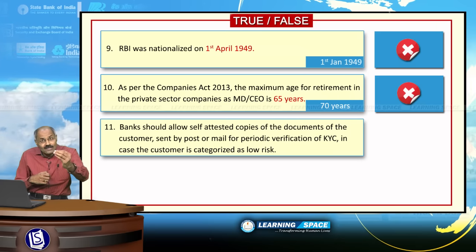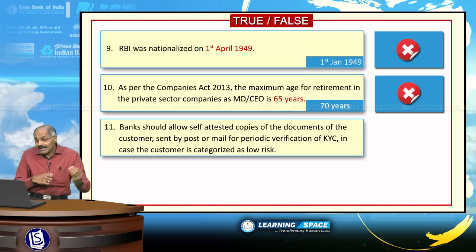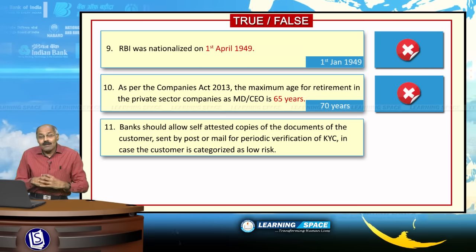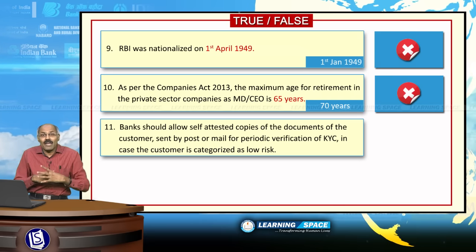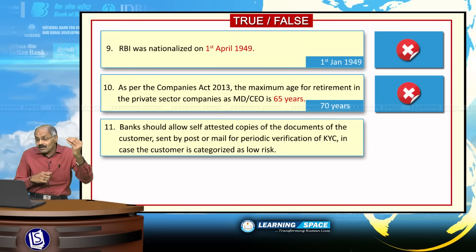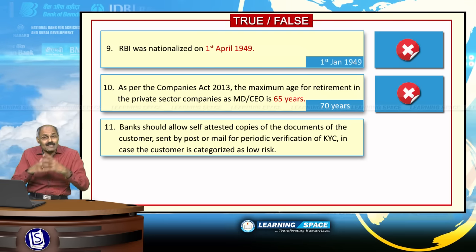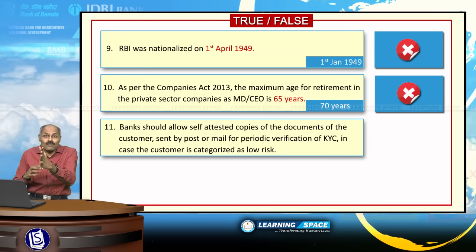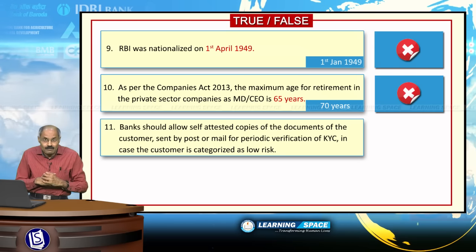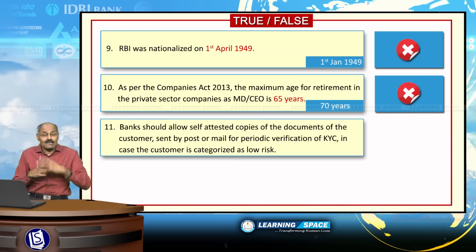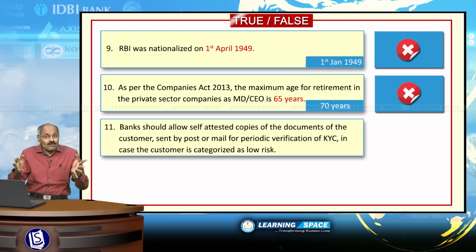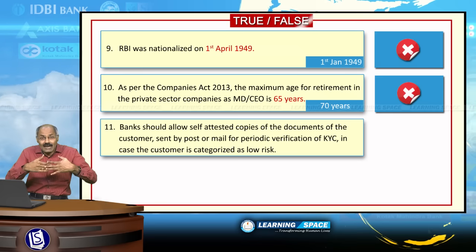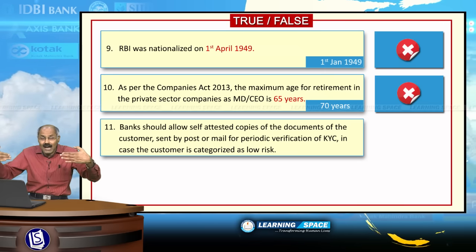Bank should allow self-attested copies of the documents of the customer sent by post or mail for periodic verification of KYC, if the customer is categorized as low risk. Absolutely right sentence. Here, periodical verification of Know Your Customer norms will be there. In the banking system, periodical verification of KYC norms will be there.